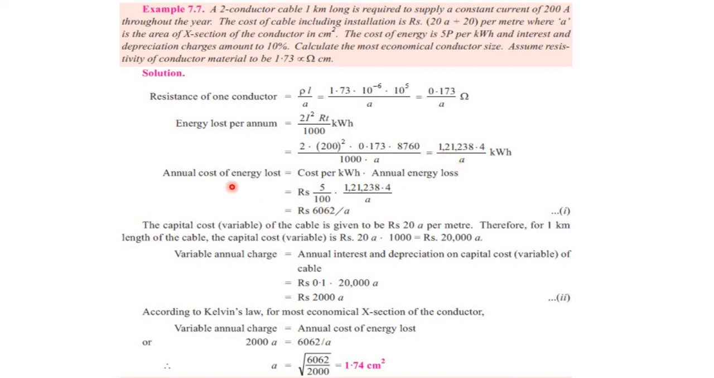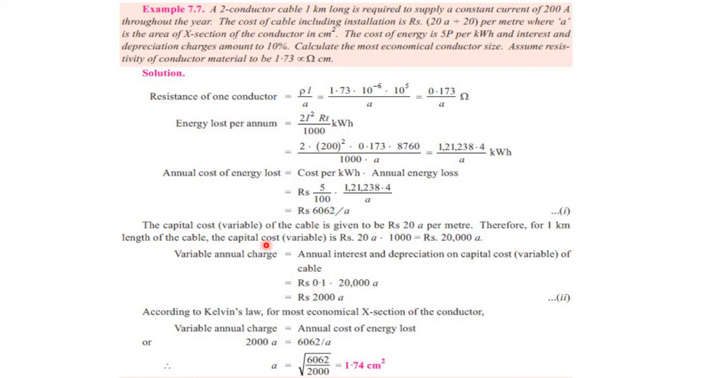The annual cost of the energy lost: the cost of energy is 5 paisas per kilowatt hour, and the total number of kilowatt hours is this. So we multiply it with the unit rate, rupees 5 over 100, to convert it to rupees, multiplied by the total number of units. The total cost of the energy will be 6062 over A.